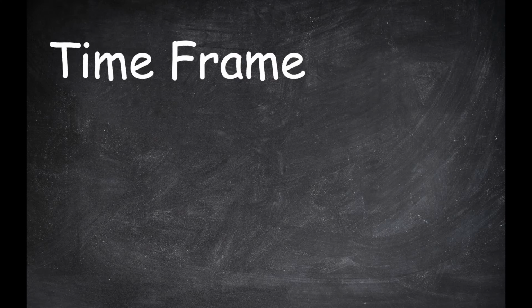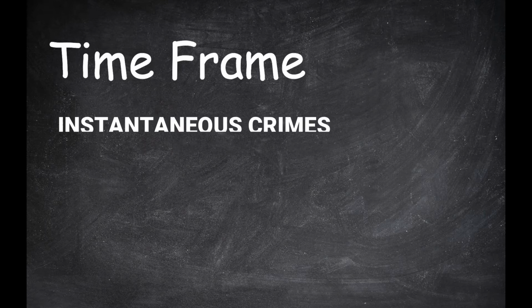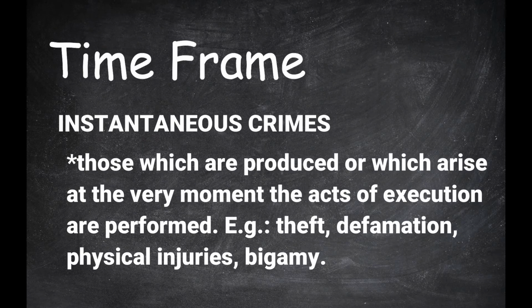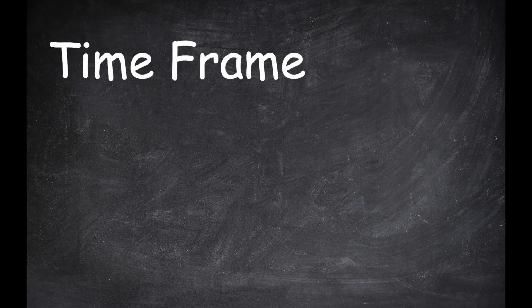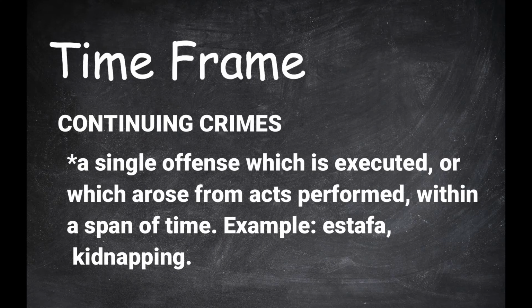According to the time frame of commission: 1. Instantaneous crimes, 2. Continuing crimes. Instantaneous crimes: those which are produced or which arise at the very moment the acts of execution are performed. For example, theft, defamation, physical injuries, or bigamy. Continuing crimes: a single offense which is executed or which arose from acts performed within a span of time. For example, estafa and kidnapping.